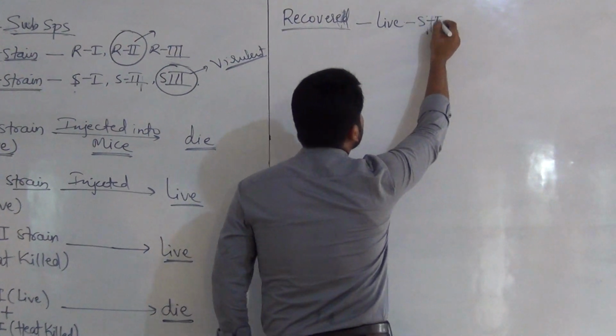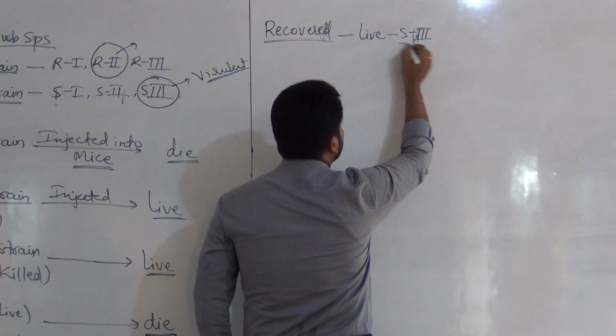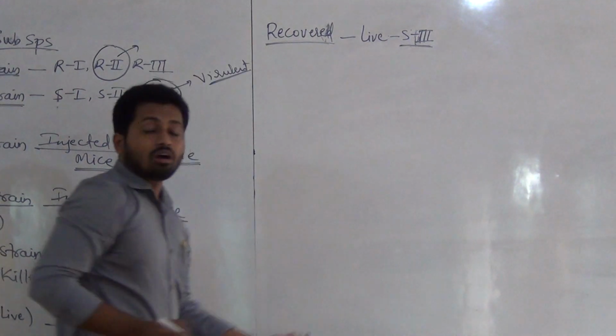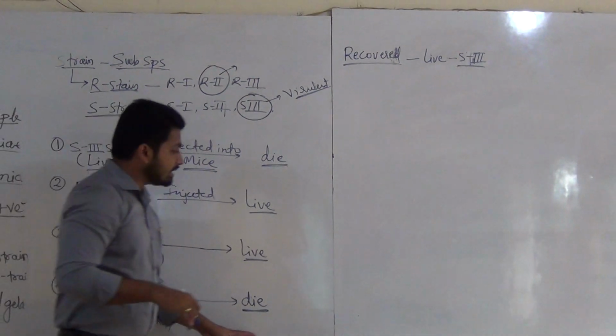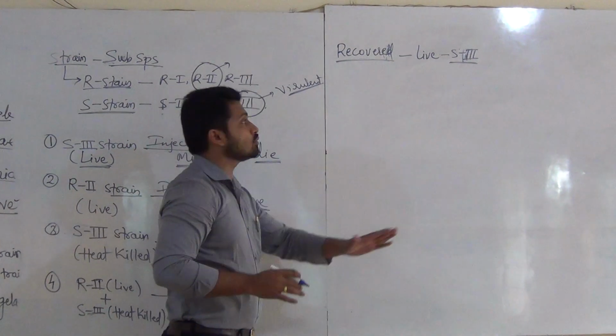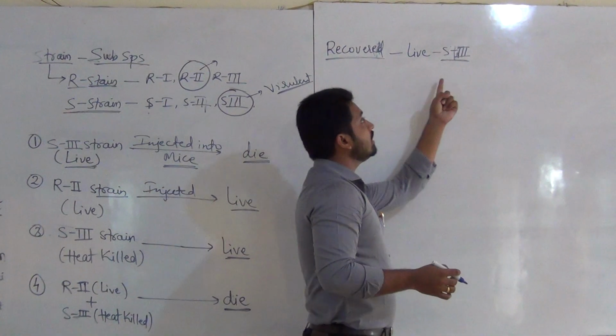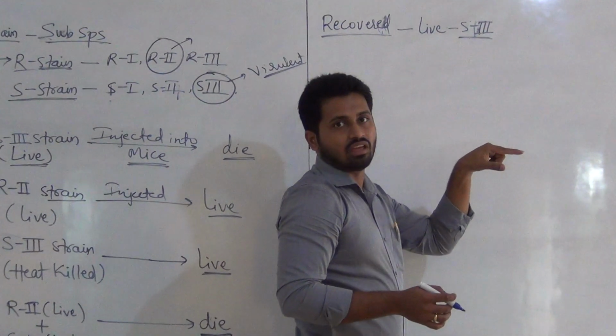This is again a very shocking result. From this dead mouse, the mice died, which was the interesting result, and from the dead mice, what he recovered was live S3.